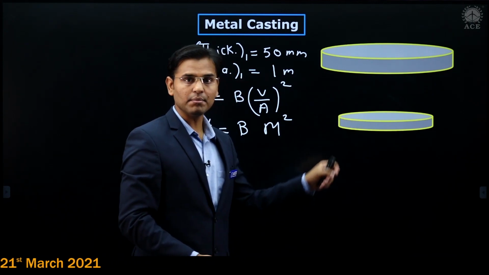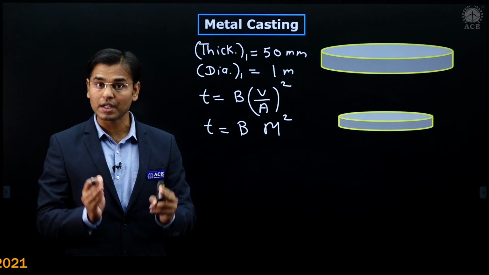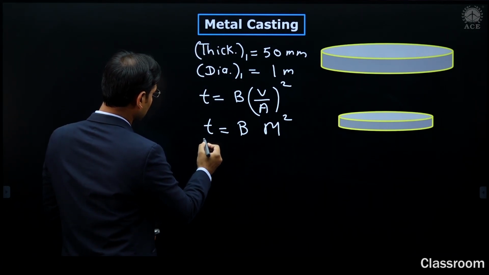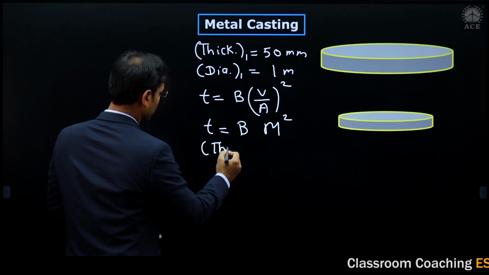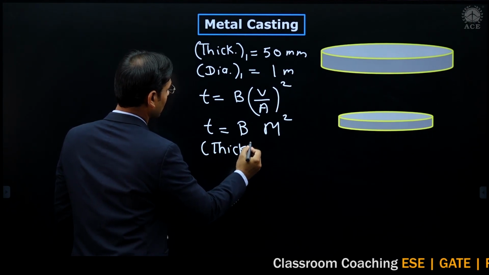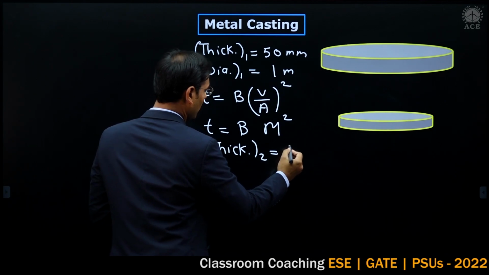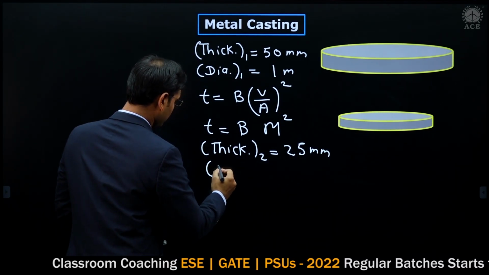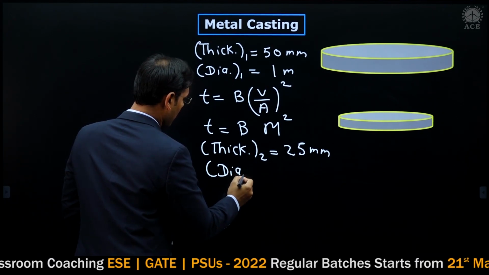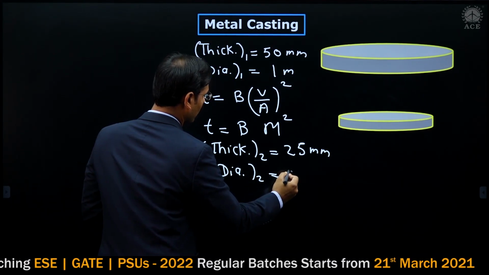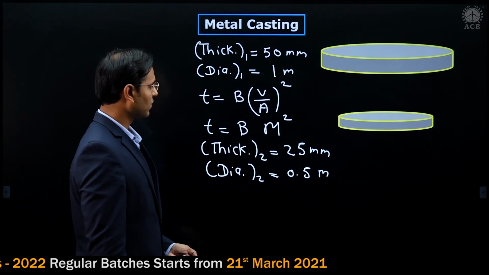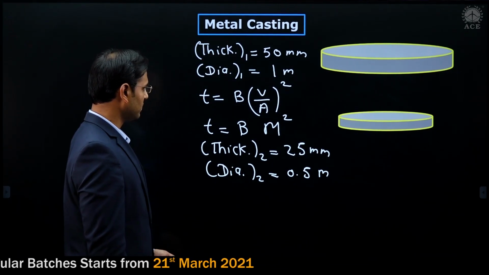The shape is the same, but the dimensions are reducing. Now the new dimensions I am writing: thickness 2 is equal to what the problem requires, 25 millimeter, and diameter 2 is equal to 0.5 meter.